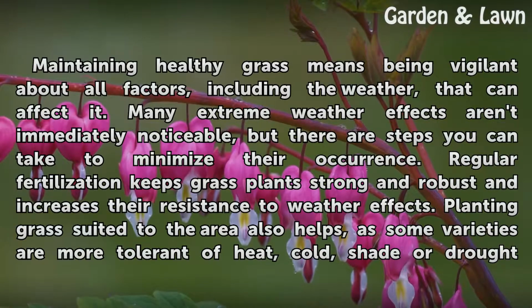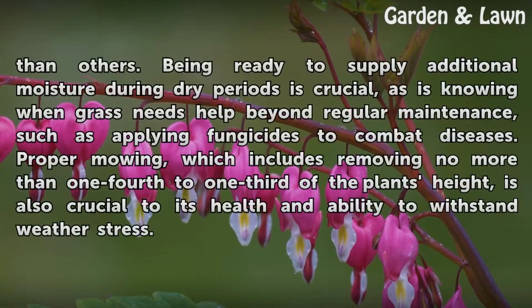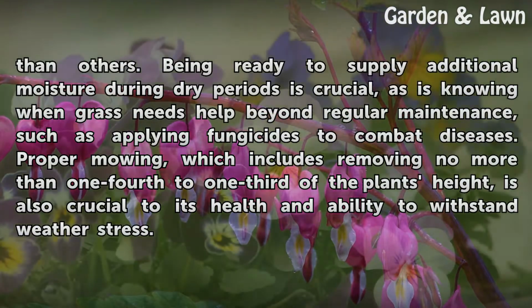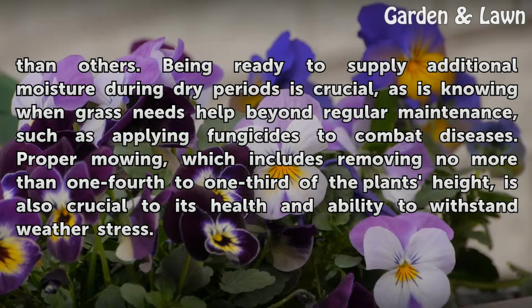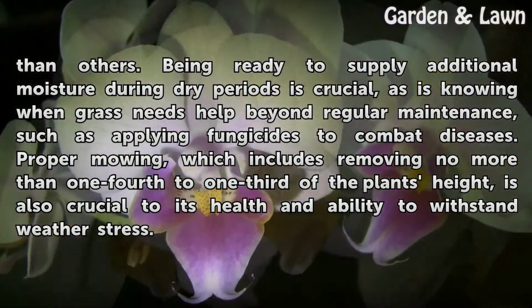Planting grass suited to the area also helps, as some varieties are more tolerant of heat, cold, shade or drought than others. Being ready to supply additional moisture during dry periods is crucial, as is knowing when grass needs help beyond regular maintenance, such as applying fungicides to combat diseases. Proper mowing, which includes removing no more than 1/4 to 1/3 of the plant's height, is also crucial to its health and ability to withstand weather stress.